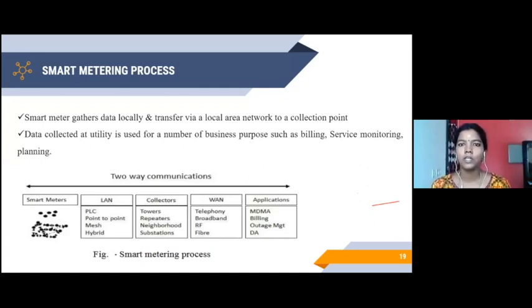So depending on the application, we can fix which LAN to prefer, which collector to prefer, and which WAN network to prefer. So this is one way of the smart metering process with a wired network. If you talk about wireless, as I mentioned, you directly push the data into the cloud, and from that you can go for billing, outage, or MDMS management.